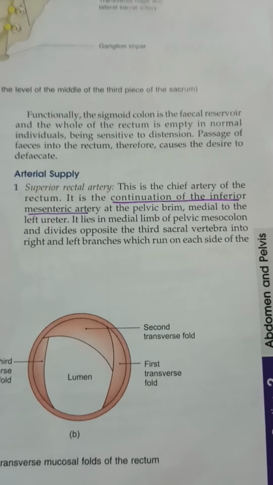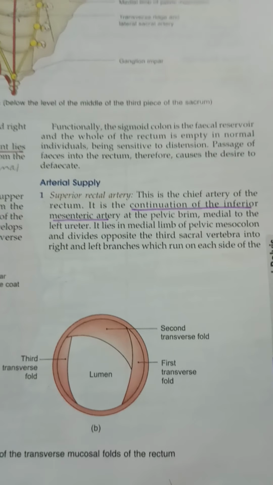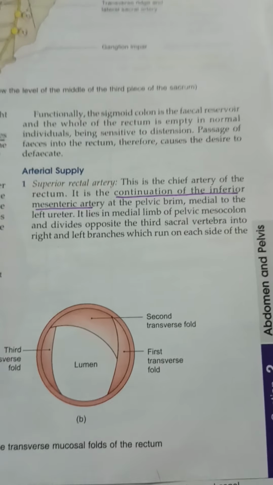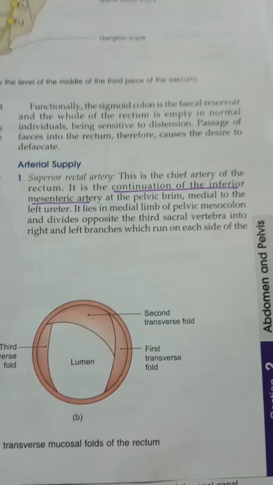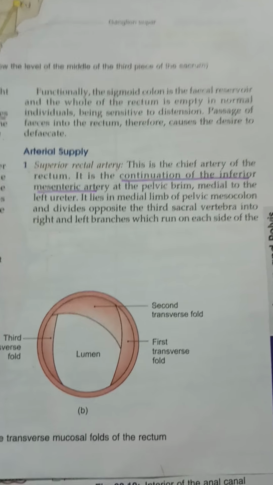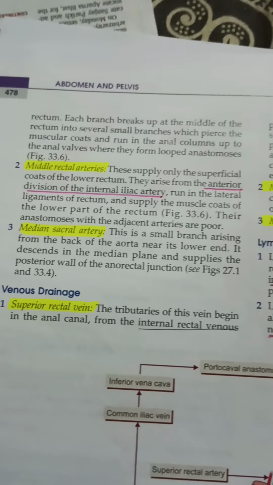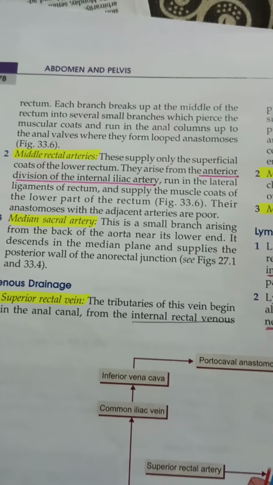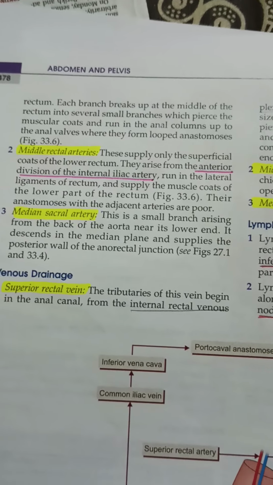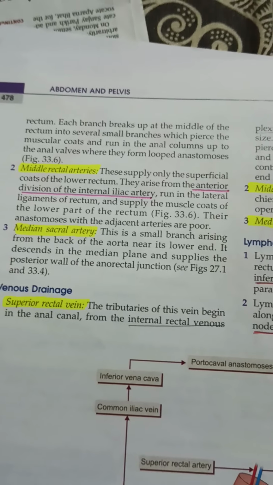The inferior mesenteric artery continues as the superior rectal artery at the pelvic brim, which is medial to the left ureter. Okay, it lies in the medial limb of the pelvic mesocolon and divides opposite the third sacral vertebra into right and left branches which run on each side of the rectum. Each branch breaks up at the middle of the rectum into several small branches which pierce the muscular coat and run in anal columns up to the anal valves where they form looped anastomoses. This is the superior rectal artery.